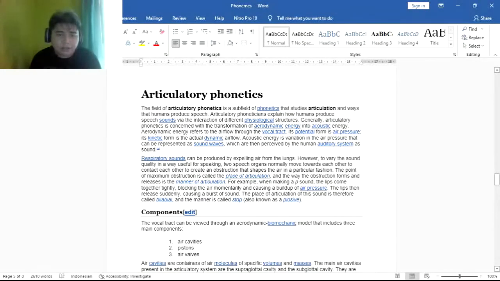Aerodynamic energy refers to the airflow through the vocal tract, its potential from air pressure, its kinetic from the actual dynamic airflow. Acoustic energy is variation in the air pressure that can be represented as sound waves, which are perceived by the human auditory system as sound.